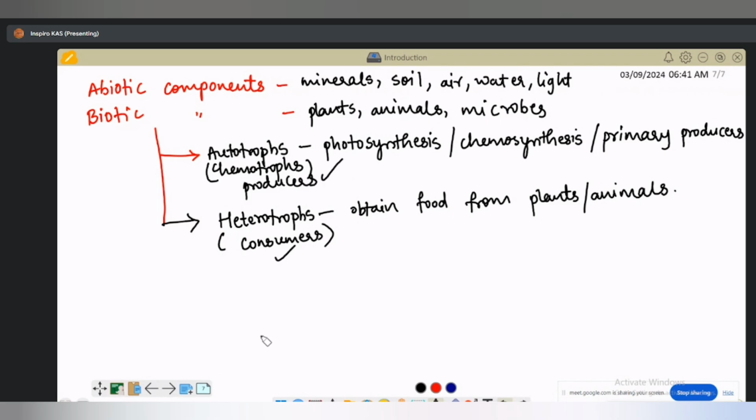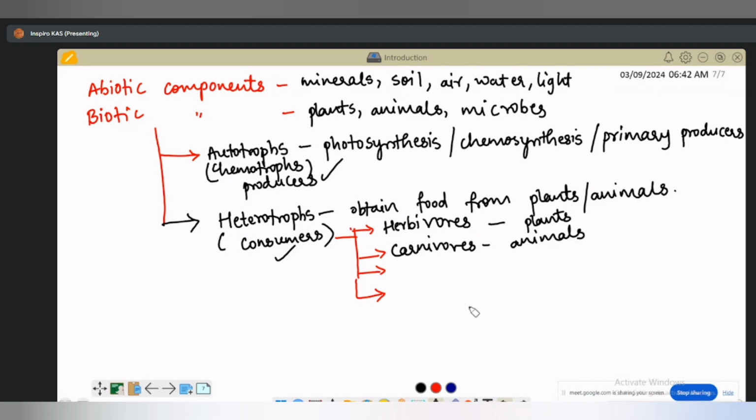Again, in heterotrophs, we divide them into 4 categories. The first category is herbivores. Herbivores means they eat only plants. Their food is only plants, for example a rabbit, a vegetarian. Then the second one, carnivores. They only eat animals. So you can say wild animals.